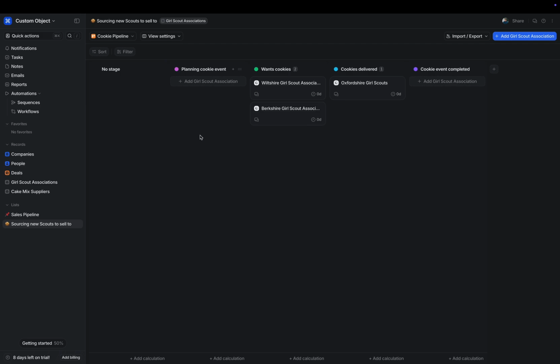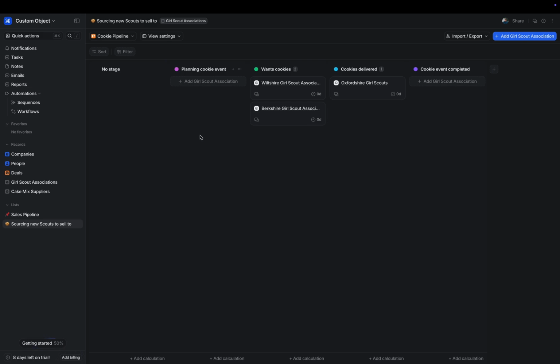To summarize, objects capture the core data types in your business. These are the people that you are doing business with. They are your unique suppliers if you're in a unique industry. Maybe they're your customers, or if you're a VC, they may be your portfolio companies as a custom object.